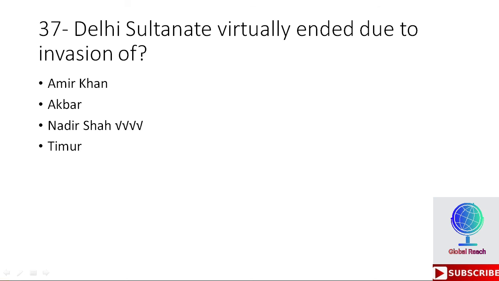37th MCQ is, Delhi Sultanate virtually ended due to invasion of. Options are Amir Khan, Akbar, Nadir Shah, Taimur. So the right option here is Nadir Shah. So due to the invasion of Nadir Shah, the Delhi Sultanate virtually ended.